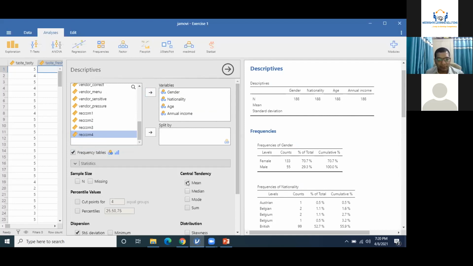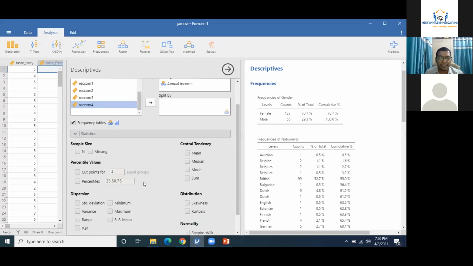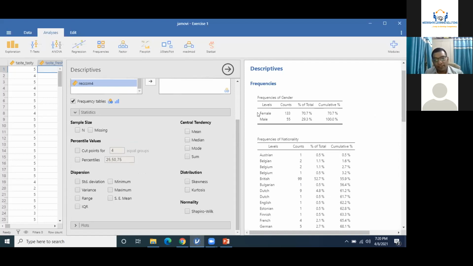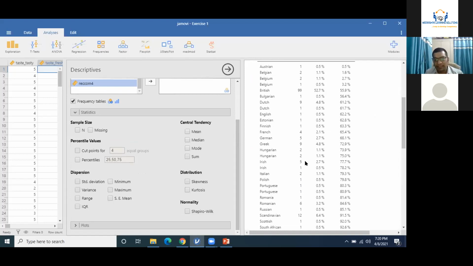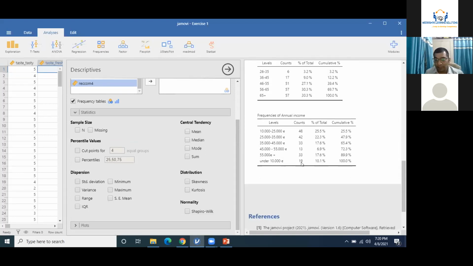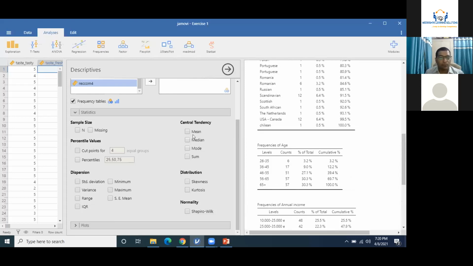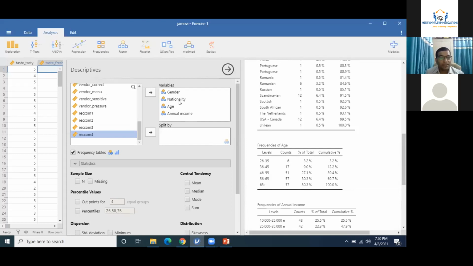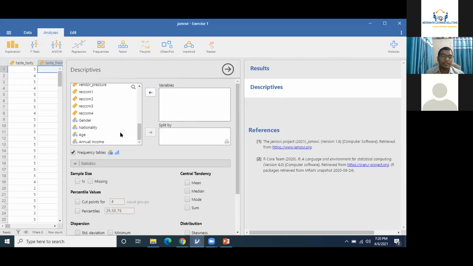You can deselect everything. You don't need the mean, the standard deviation, or anything, and the first descriptive table will disappear. Only the frequencies remain. This is the frequency for male and female. These are the frequencies from different countries, different age groups, and different income groups, right? So it is up to you which data you want to use for a specific purpose. Why you want to consider this data for analysis is a task for the researcher, not the software or the system.